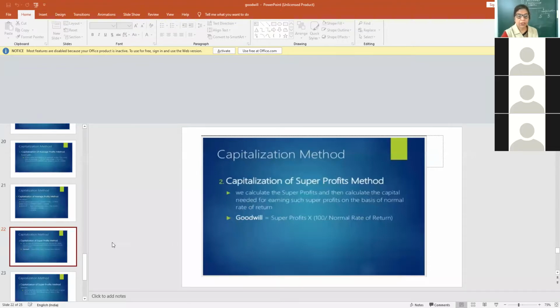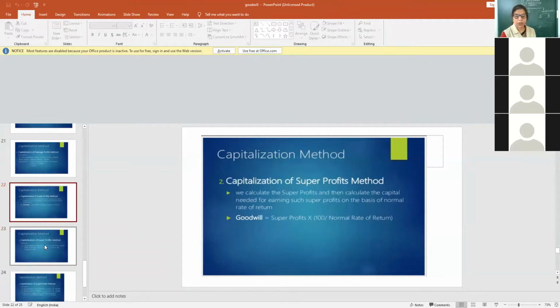So in the capitalization of super profit method, first you calculate super profit, then put it in this formula: goodwill is equal to super profit into 100 upon rate.